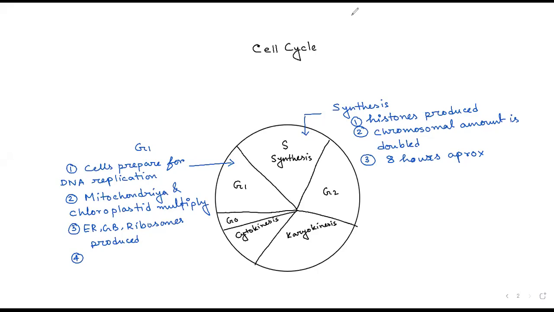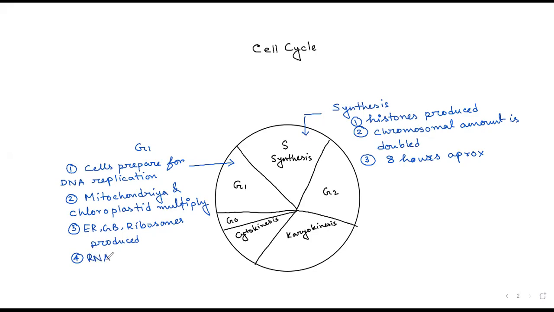So, if we are talking about G1 phase, the ER, Golgi bodies, ribosomes are produced. Apart from that, there will definitely be production of raw material for protein synthesis and DNA synthesis.